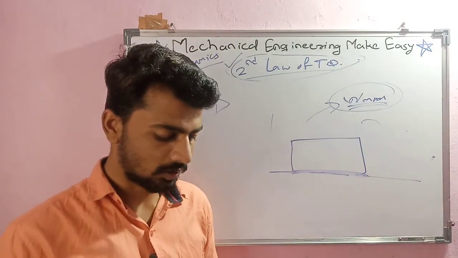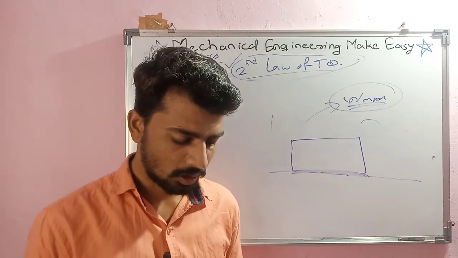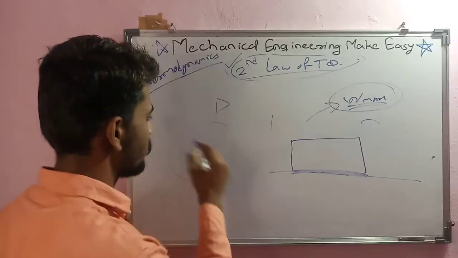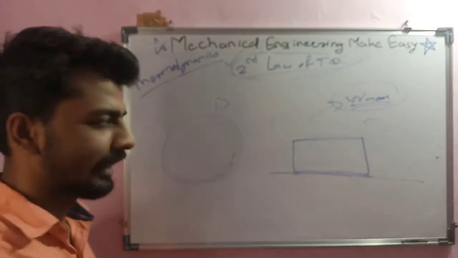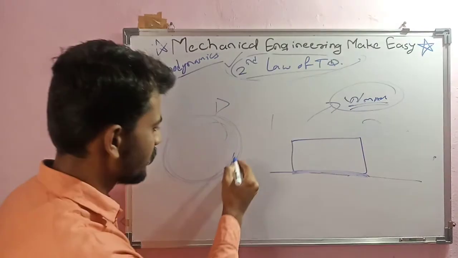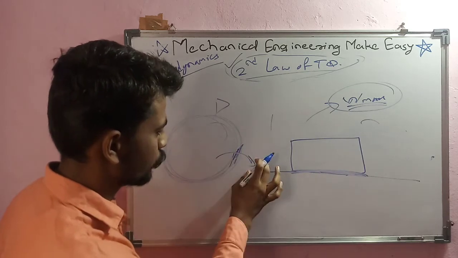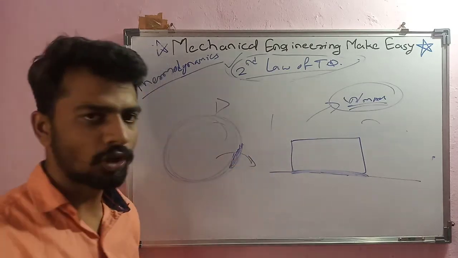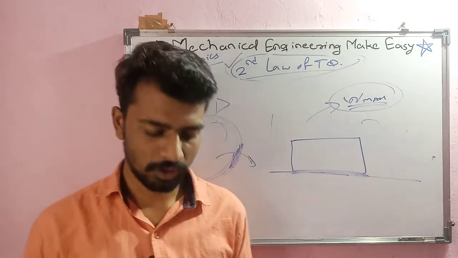Okay, and external irreversibility is nothing but irreversibility occurring at the boundary of the system. Okay, if there is any system and irreversibility occurs along the boundary of the system, then that kind of irreversibility is external irreversibility. Means ultimately there may be some amount of energy transfer from system to surroundings. That's why at the boundary the irreversibility is occurring. Okay, and that's why this is the case of external irreversibility.